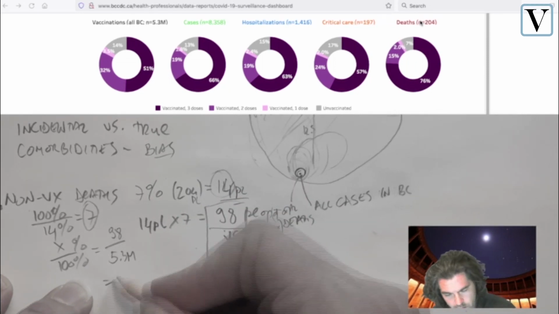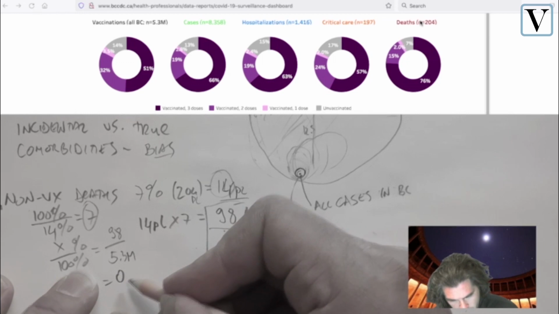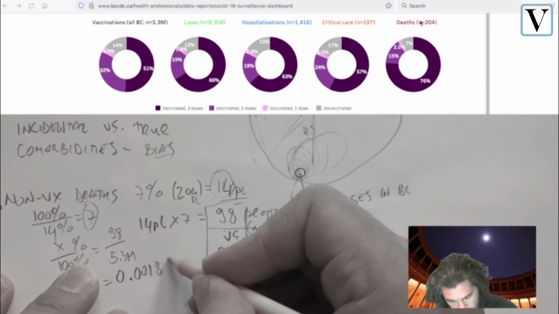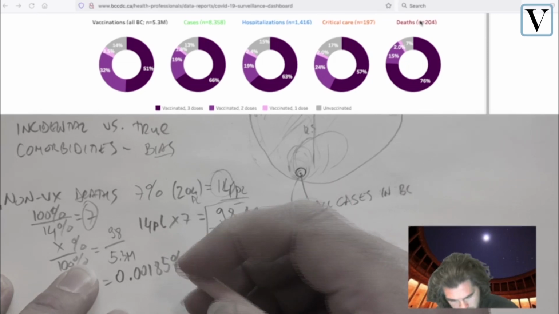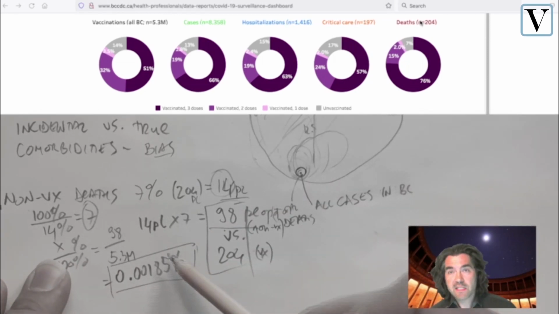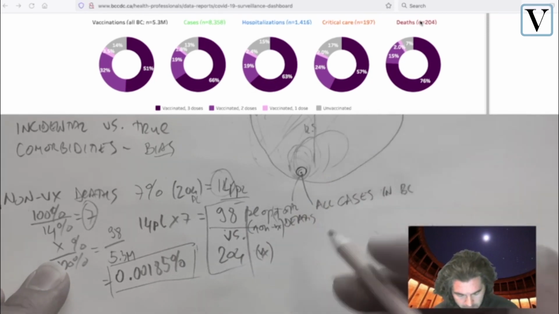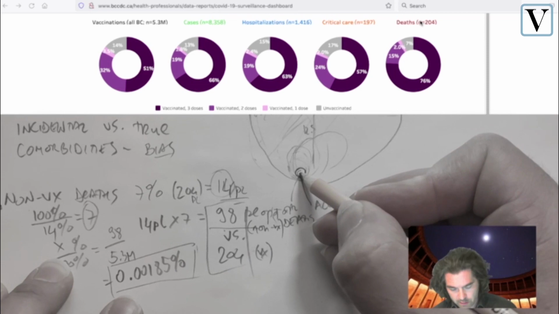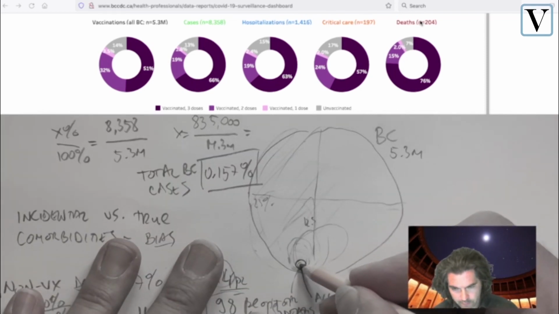And that is 0.00185%. That's what the result would be if we didn't vaccinate anyone. And that is basically the dot that we're looking at, the half a dot that we would be looking at over on this chart right here. Okay.